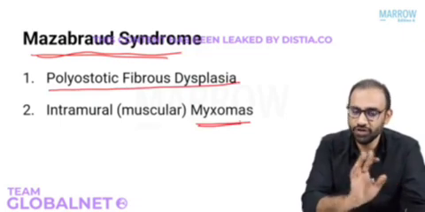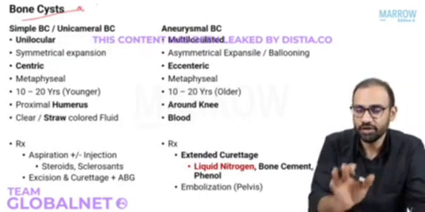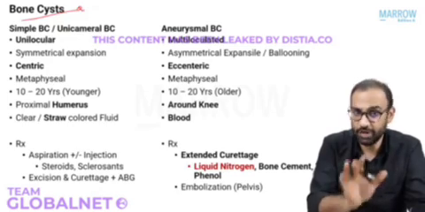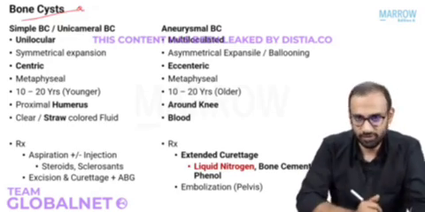This is what you need to know for your exam. Now moving on to bone cysts. Very, very important for your exam. There are 2 important types of cysts that you should know. Again, we are still in lesions. There is the simple bone cyst and an aneurysmal bone cyst.